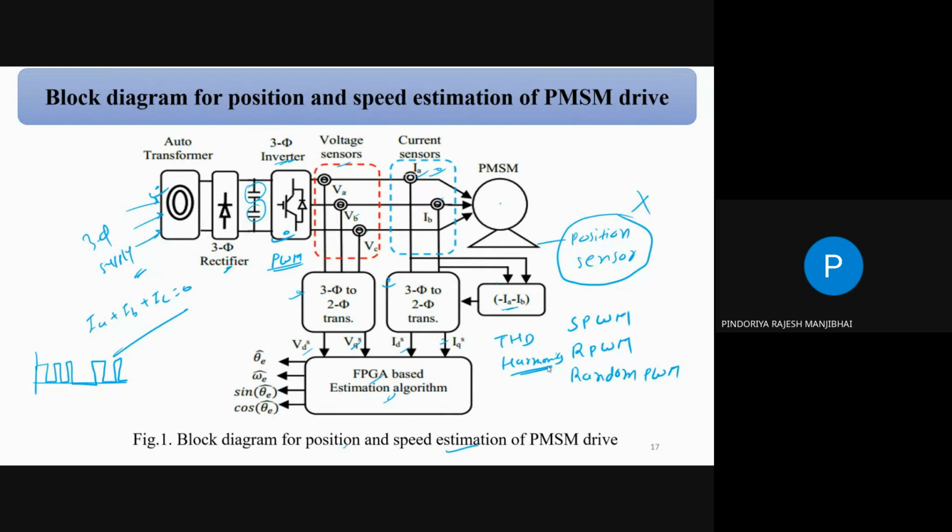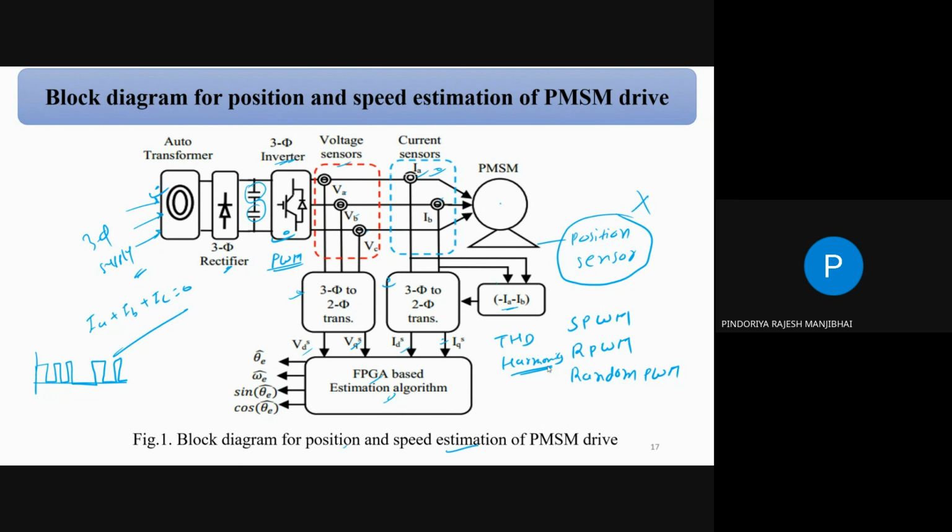Got it? Sir, but how to choose is the main question. For example, I don't know which sort of technique gives more harmonics and which gives less. That's why I'm saying.